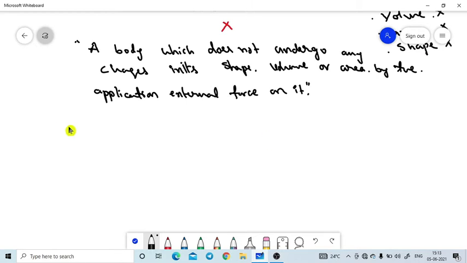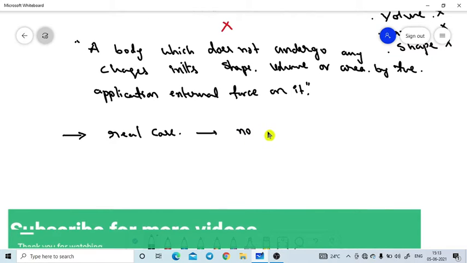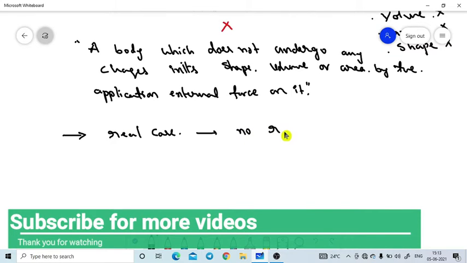But one thing we need to understand here: in real case, there is no real rigid body. A rigid body is not available in real case.